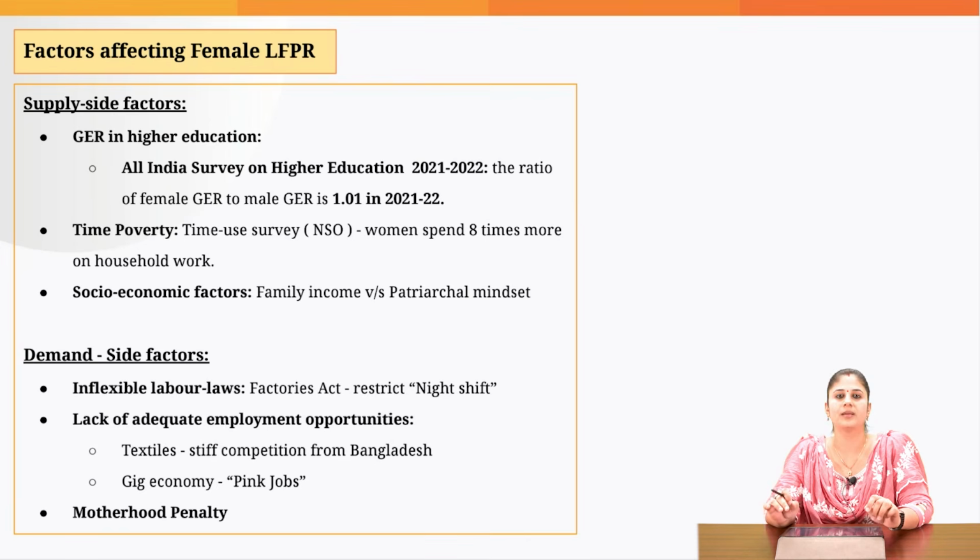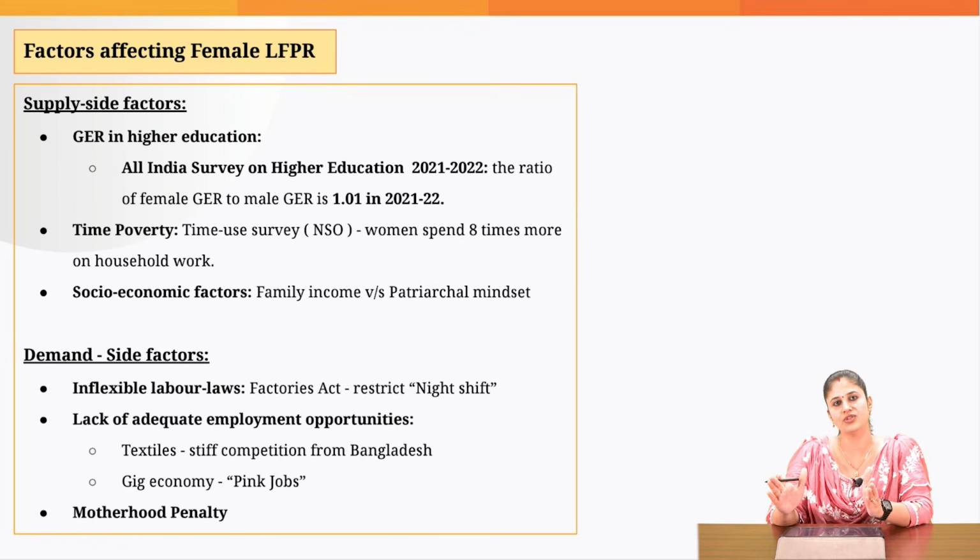Once a female becomes a mother, the corporation starts thinking that now the first priority for this female employee would be her child or her family. So because she has to give due attention to the child, she will not be able to do due justice when it comes to the professional roles. And that is the reason women are not promoted beyond a particular level. And they also have to provide maternity benefits. That is another reason why especially the private institutions are not incentivized to provide employment opportunities to females.